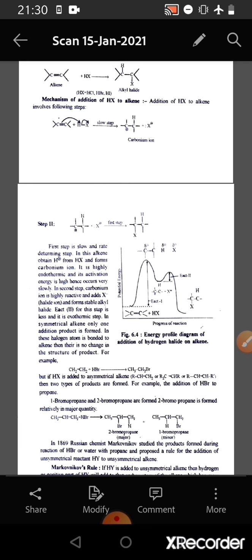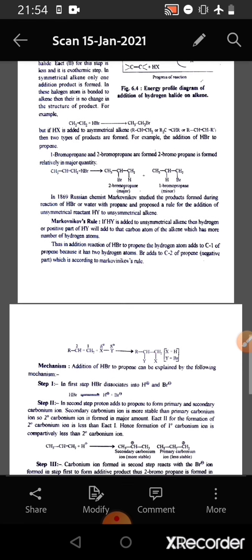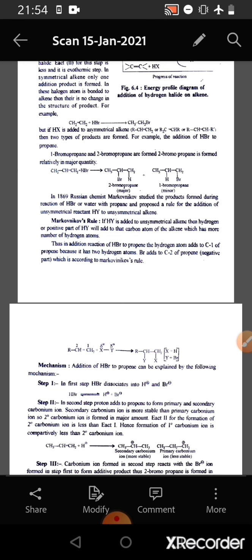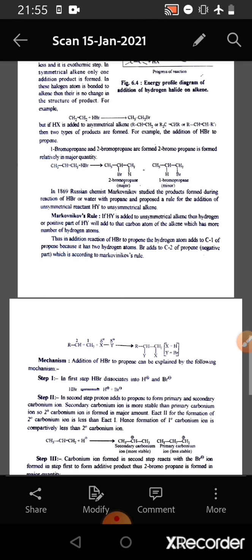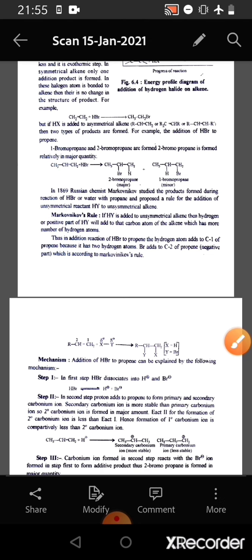ethyl bromide. But if hydrogen halide is added to asymmetrical alkene, then two types of products are formed. For example, if we take the addition of HBr to propene, then 1-bromopropane and 2-bromopropane are formed, and in this, 2-bromopropane is formed in relatively major quantity. So we see in this reaction, alkene, that is propene, reacting with HBr, and 2-bromopropane is obtained as a major product and 1-bromopropane is obtained as a minor product.